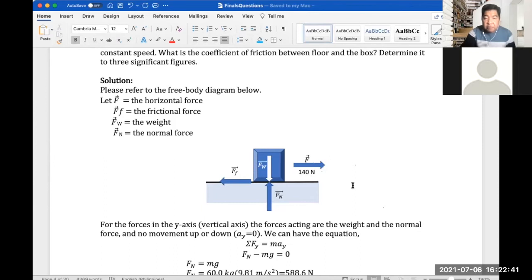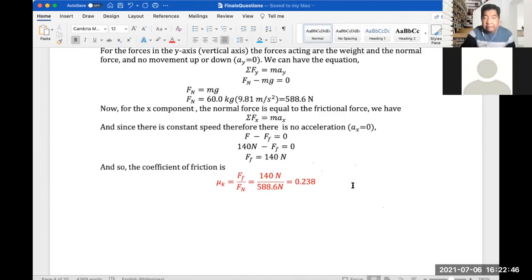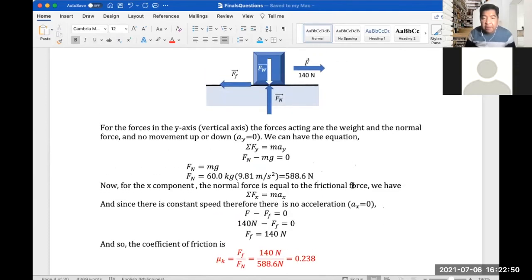So let's move this up a little bit so we can solve for Fn, right? Okay, let's put it here so you can still see the drawing. So Fn would be equal to mg here. What is the mass? It's given, so 60 kilograms. And then we know g, the gravity, 9.81 meters per second squared. And we have 588.6 Newtons here.